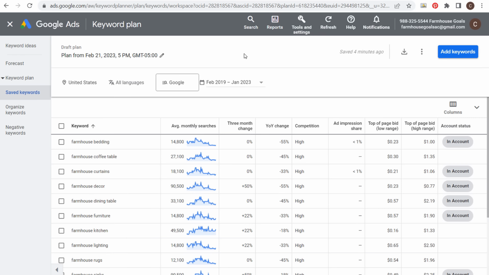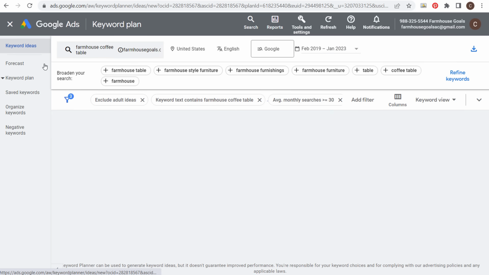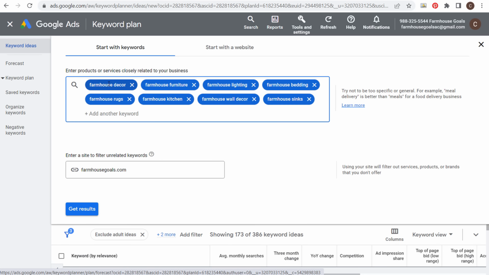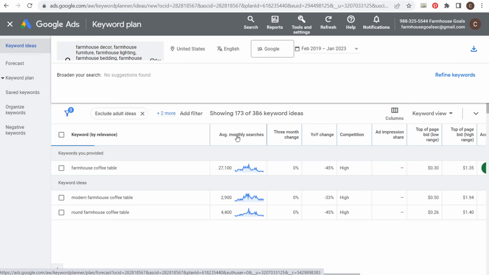You really just need to focus on one keyword at a time, start with the short tail keywords, and then focus on some of those long tail keywords. The example I'm going to be using in this video to kind of make it a little bit easier is farmhouse bedding. Now what you can do is if we come back over to keyword ideas here, and let's just say we enter some of our main keywords again. We have farmhouse decor. Okay, so we'll just enter these 8 keywords right now. We're clicking on get results.